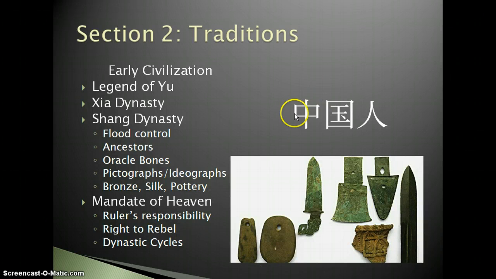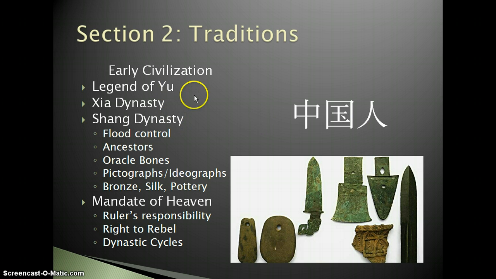You can see here, this is the symbol for China. This means middle. You can see how they have the line with the box around it through the middle. And this is kingdom. In the center, this piece right here with the 1 vertical and the 3 horizontal represents jade, which is a precious commodity, like a precious stone used for jewelry and things like that. And then by putting the box around it, that represents a kingdom. It's a place where you protect what's precious. So middle kingdom, this means China. This symbol actually means man. And so literally what this is saying is Chinese man here, or man from China.